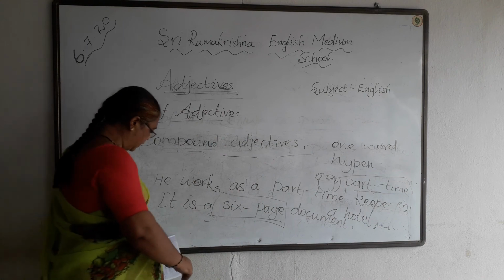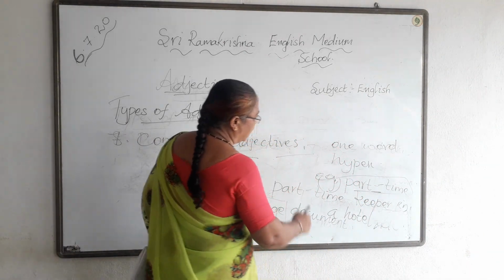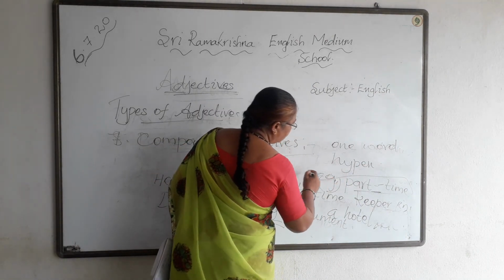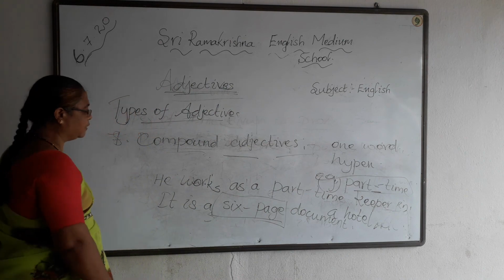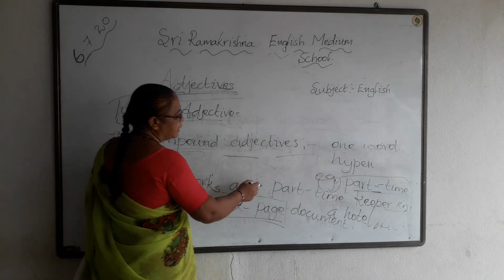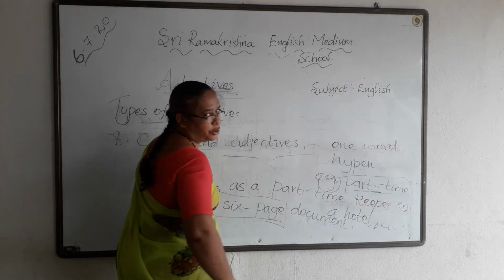These compound adjectives have more than one word. Usually a hyphenated word is used. Hyphenated word means we will have a small line in between the two words. Example, he works as a part-time keeper in the hotel. Second one, it is a 6-page document.